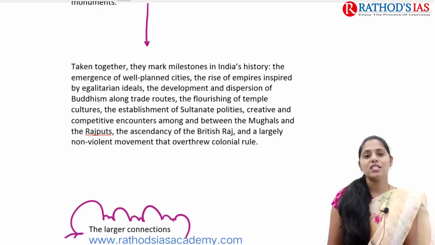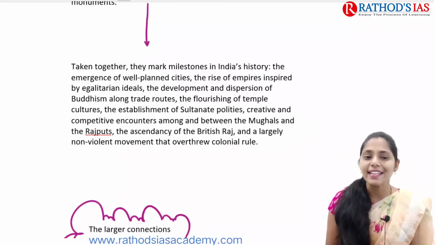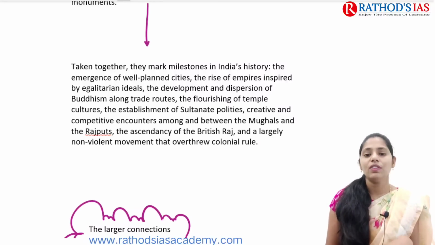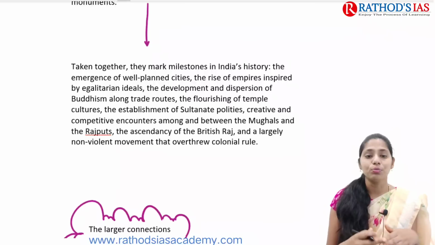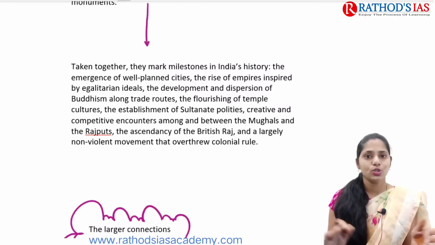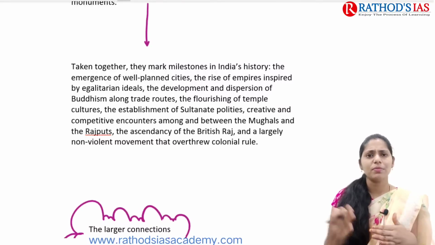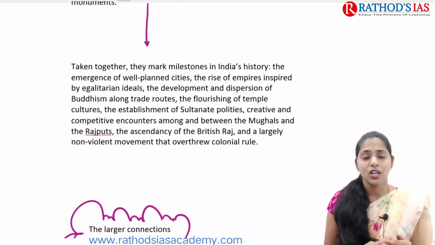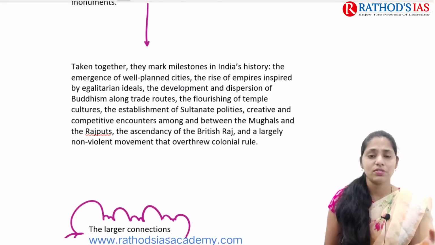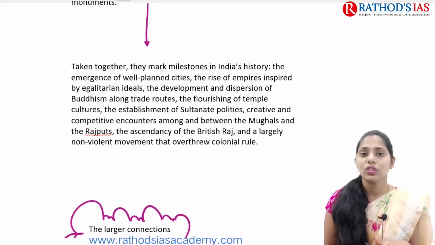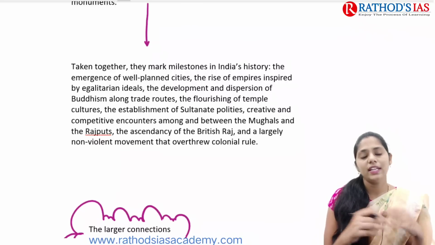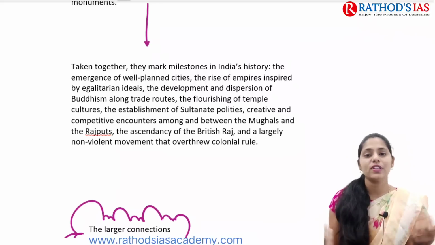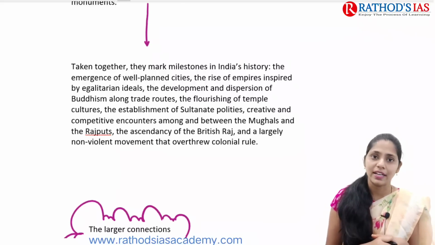These empires mainly proposed some egalitarian ideals, and we even saw the development and dispersion of Buddhism. By the time of Ashoka, Ashoka started spreading Buddhism to other countries as well. He even sent his son and his daughter to other countries to spread Buddhism, and he spread it by using some major as well as minor edicts.